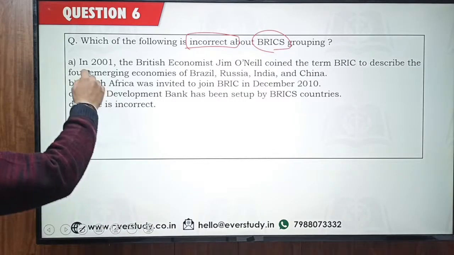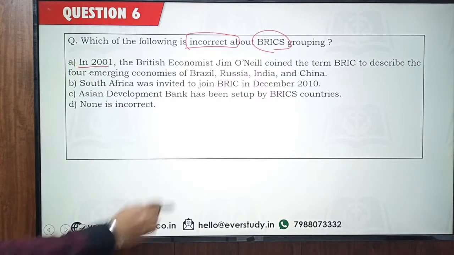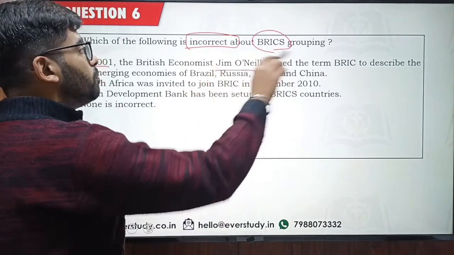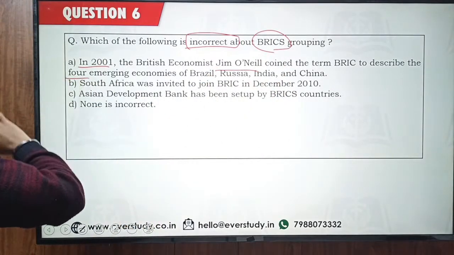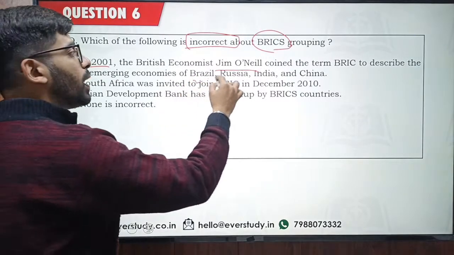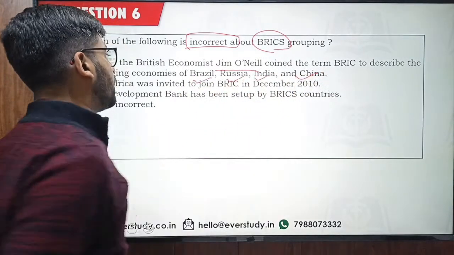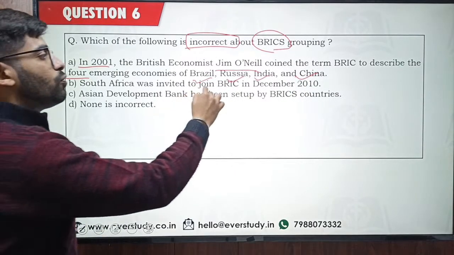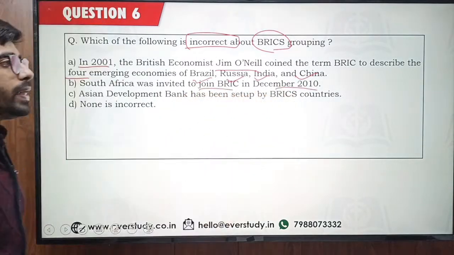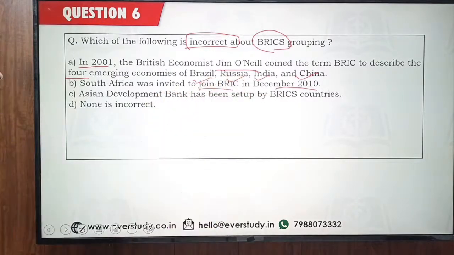Okay. So in 2001, the British economist Jim O'Neill coined this term BRIC, and he used this term to describe four emerging economies. These four emerging economies were Brazil, Russia, India and China. Second, South Africa was invited to join BRIC in December 2010. So South Africa was invited later on. Initially there were only 4 countries part of it.